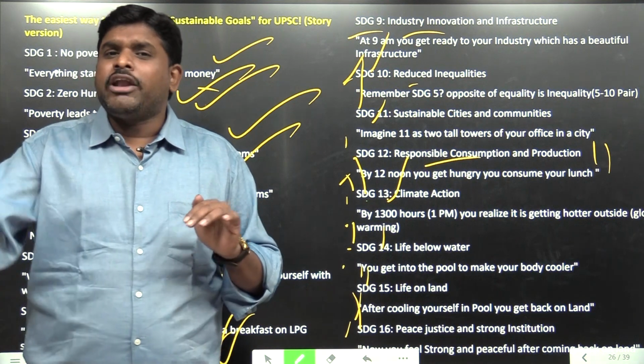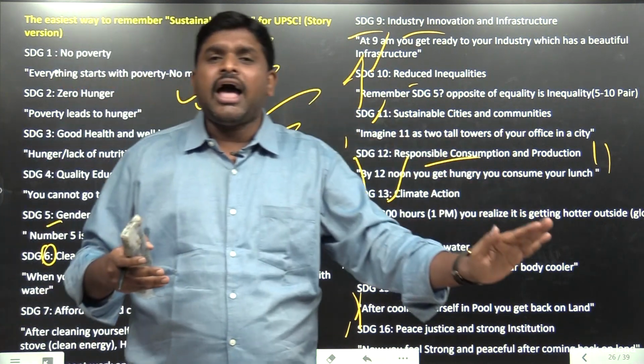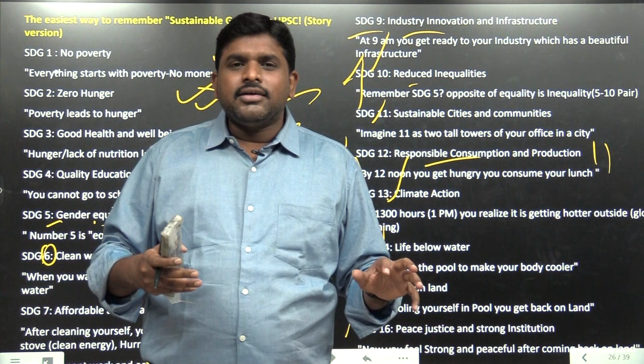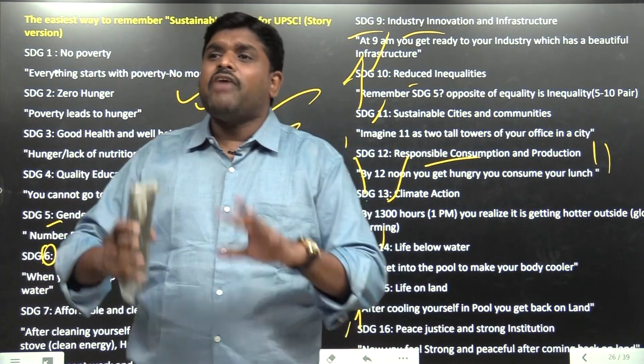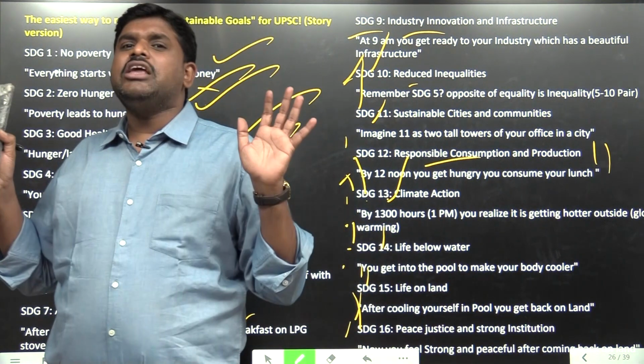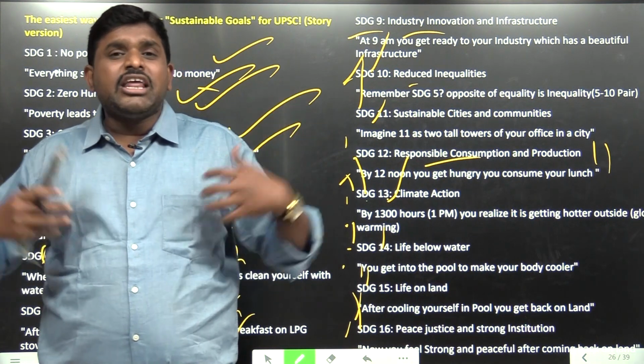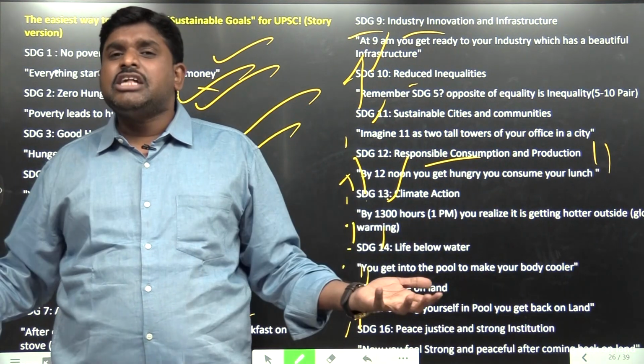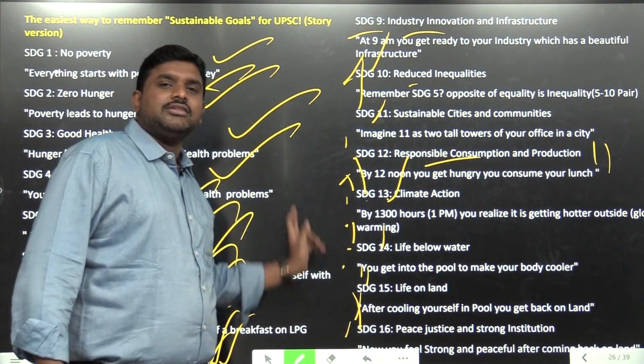Then 2 o'clock, I came out onto the land. Then 3 o'clock, as I came from the swimming pool onto the land, I am feeling very happy. When I am feeling very happy, I will be at peace and prosperity. When I am at peace and prosperity, I will be planning for partnership. In this way.